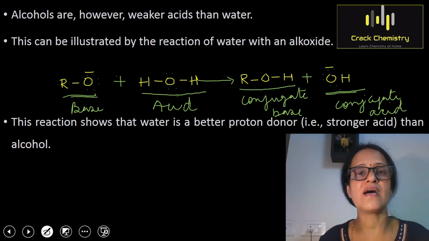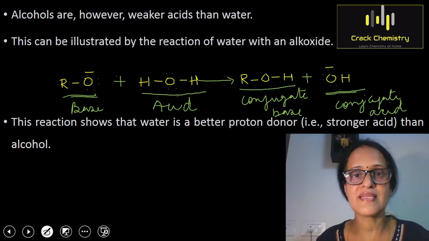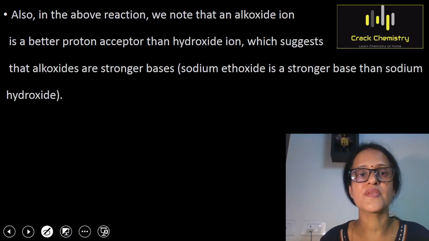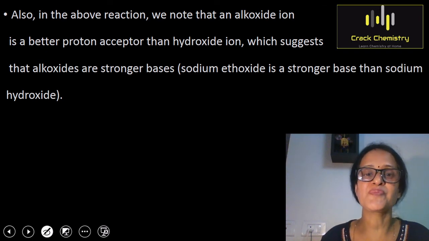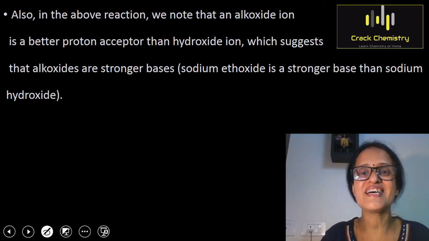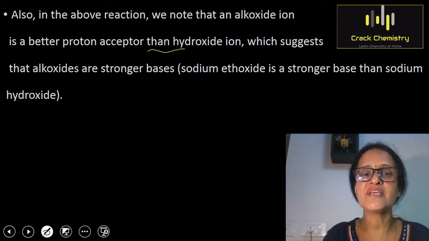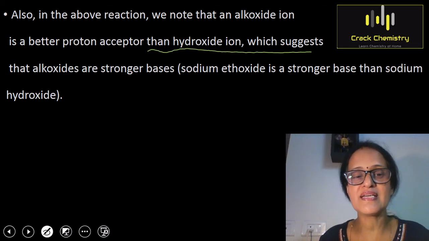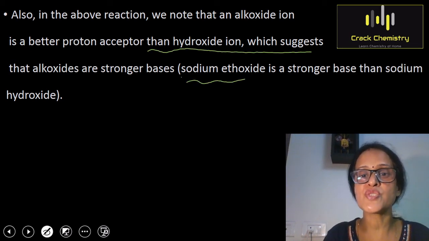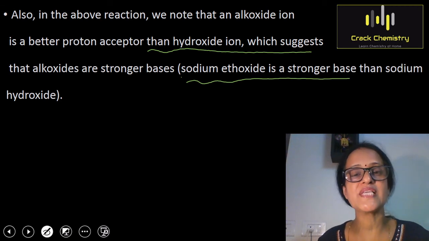Okay, alcohols are weaker acids than even water. Whatever points I have explained are written here. You can see that alkoxide ion is a better proton acceptor than hydroxide ion. So you can conclude that sodium ethoxide is a stronger base than sodium hydroxide.